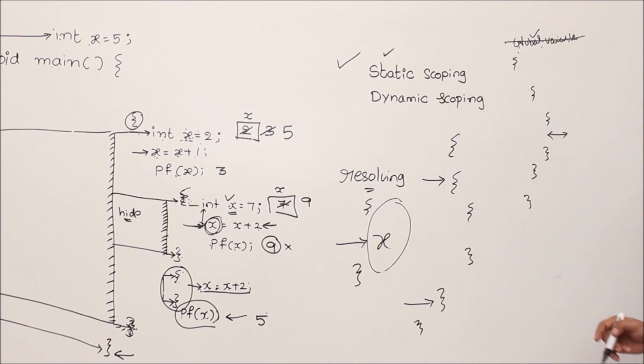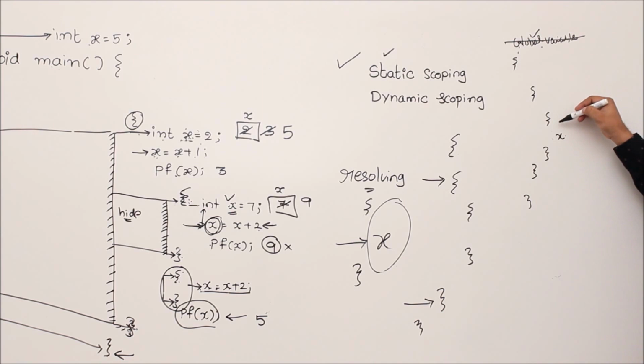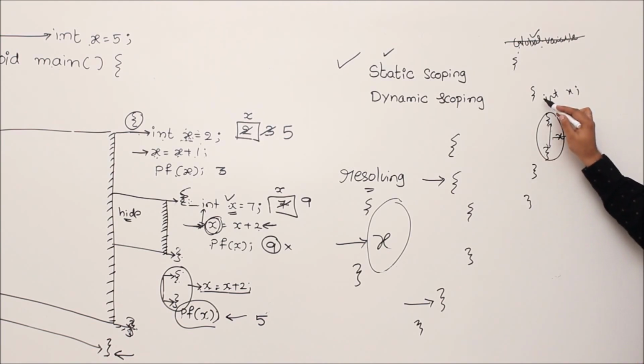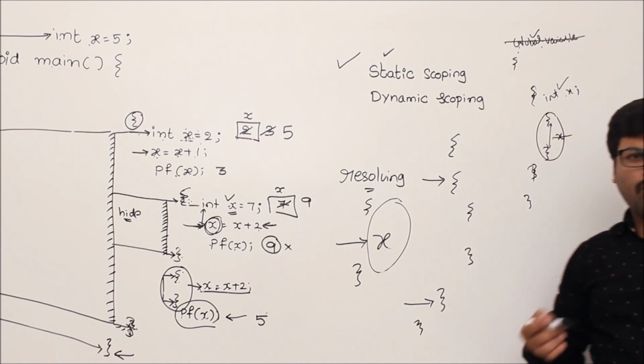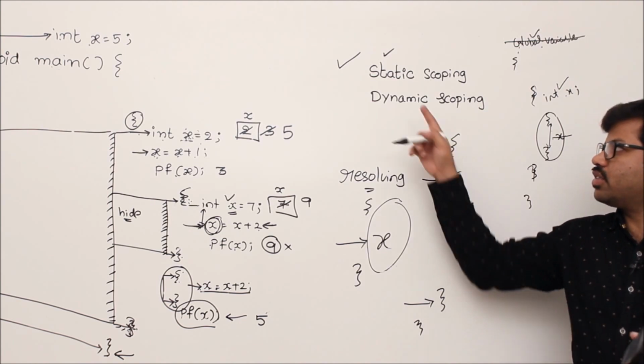Sometimes, if you refer to a variable x, it may not be in the immediate block, but it may be in the next block. For example, you see this situation. When you refer to variable x, it is not present in this block, but it is there in the next immediate block, then you take it from there, not from the global variable. So this set of rules is called static scoping rules.